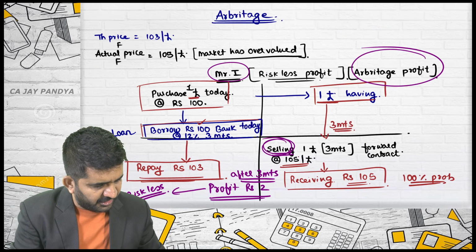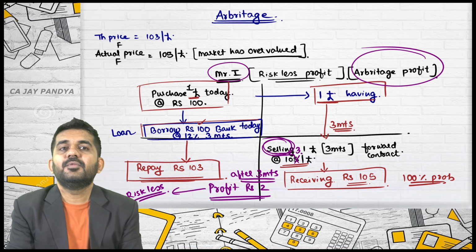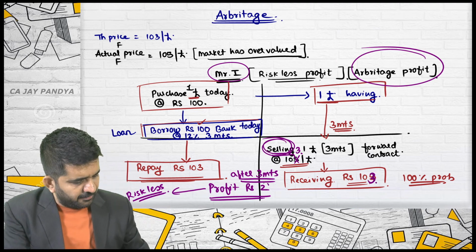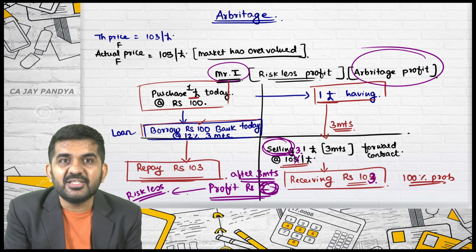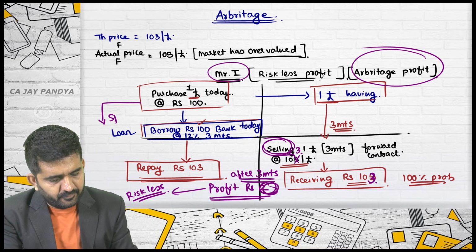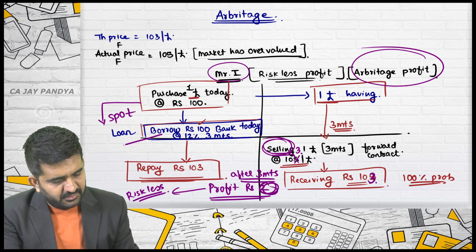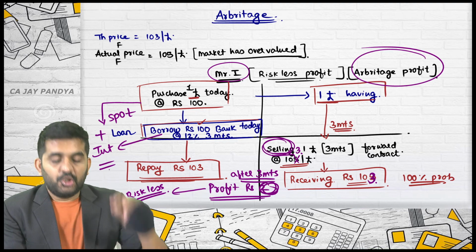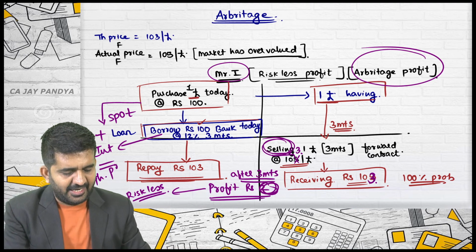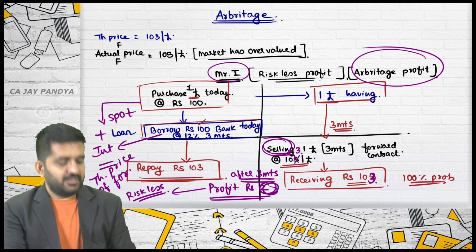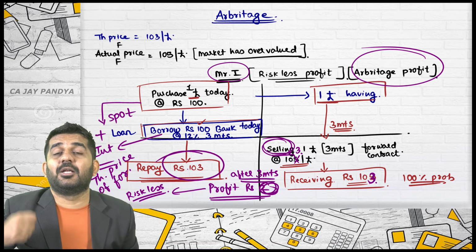And what should it be? Say it was 103. Here it would be 103. What would be the arbitrage profit? 0. So only on the spot, this interest is added to get the theoretical price of forward. This will always be the theoretical price of forward.